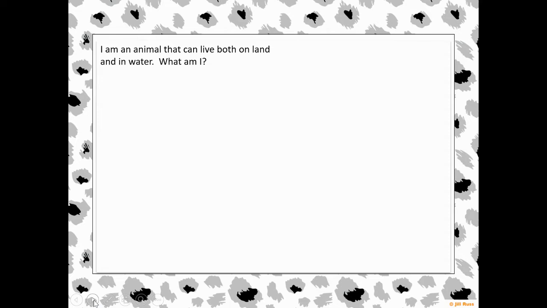I am an animal that can live both on land and in water. What did we call that classification of animals that lives both on land and in water? In fact, that's what that word means. You should have said an amphibian. Remember, amphibians are born in the water. They have gills. As they grow up, their gills get covered with skin, they develop lungs and legs, and they move to land.